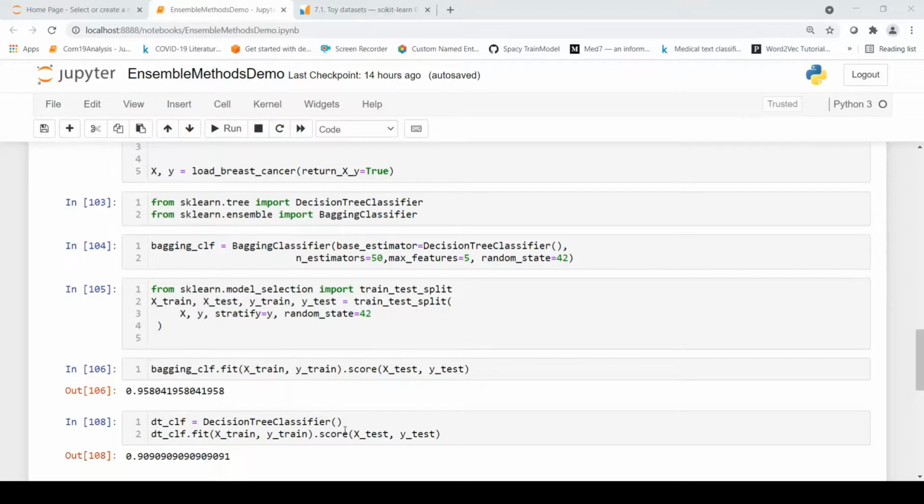To test that, I create a decision tree classifier and fit it on the same train data and score it on the same test data, and you see that the accuracy you get is 0.90. Maybe with some hyperparameter tuning you will get a better result, but clearly here you can see the benefits of bagging on this data set, whereby with the same decision tree classifier you can create multiple estimators and do ensemble learning using this bagging classifier, which results in improved accuracy.